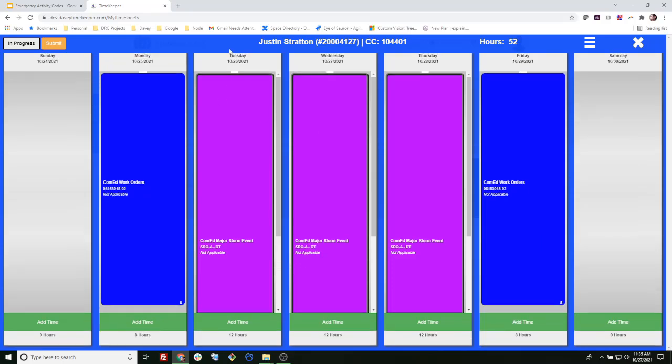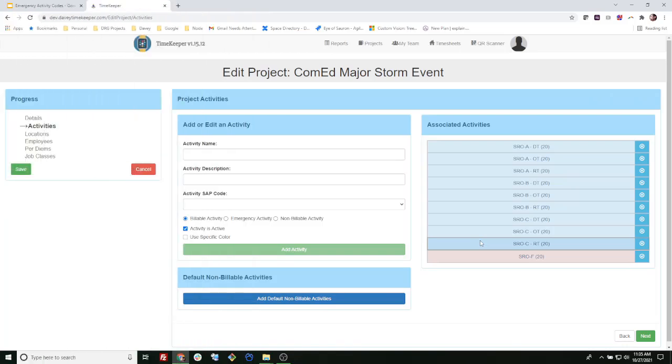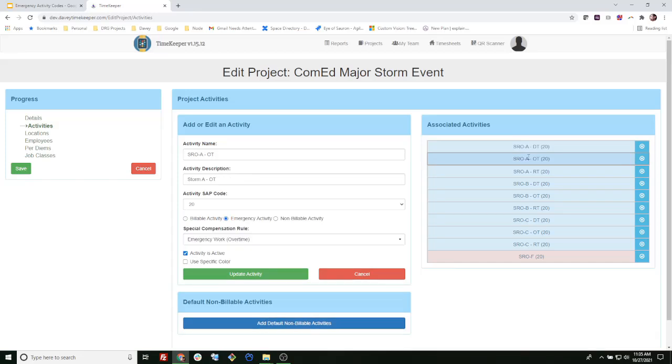Let's take a look at how this project is set up. Here I'm looking at the project for the major storm event, and you'll notice that there are various activities, some marked as regular time, overtime, and double time. In this case, I'm looking at regular time, and you'll notice that it is normal billable activity. The emergency activity is currently unchecked. However, if I switch to the overtime one, you'll notice that the emergency activity is checked, and then I've specified the special compensation rule I want to have applied for that particular activity. I can also take a look at the double time and see that as well.